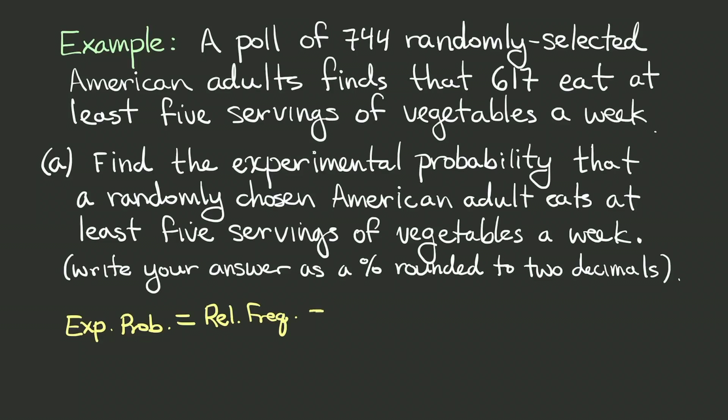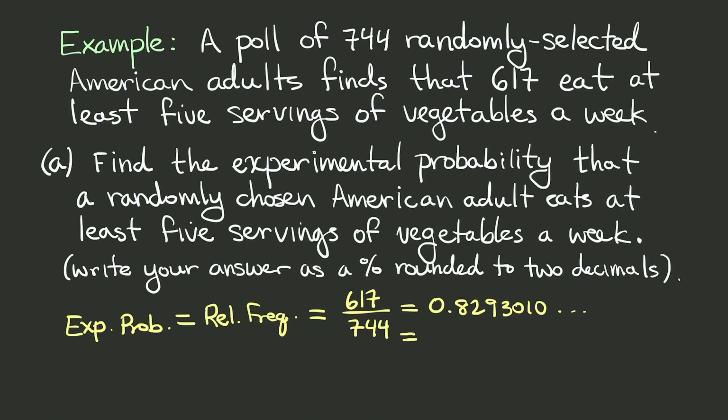That's going to be the frequency of adults who eat at least 5 servings of vegetables a week, that was 617, out of the total number who were surveyed, which was 744. Well, when we throw this in our calculators, this is going to give us 0.8293010 and so on. And we're supposed to write this as a percent rounded to 2 decimals.